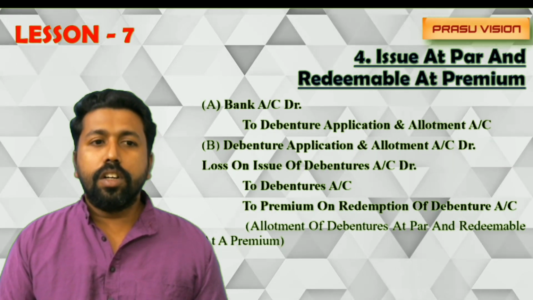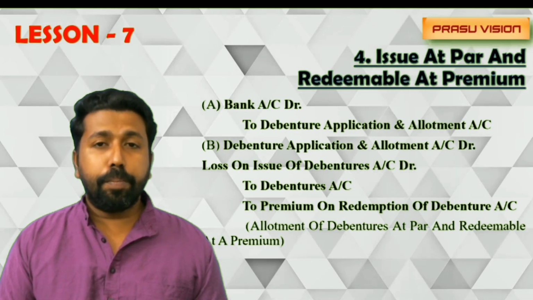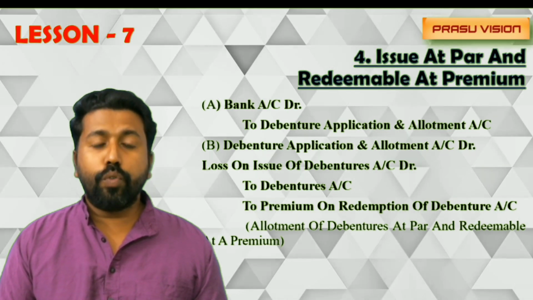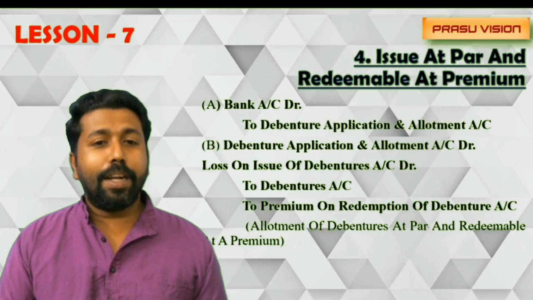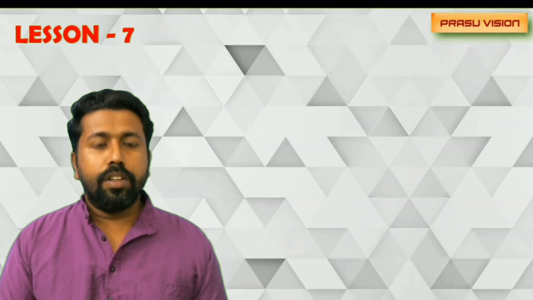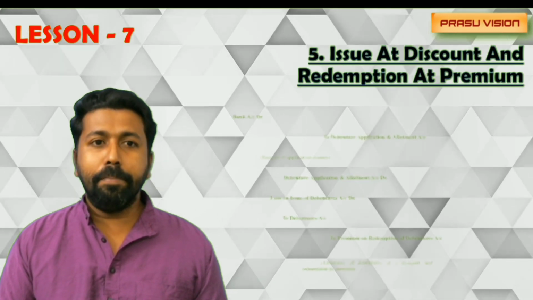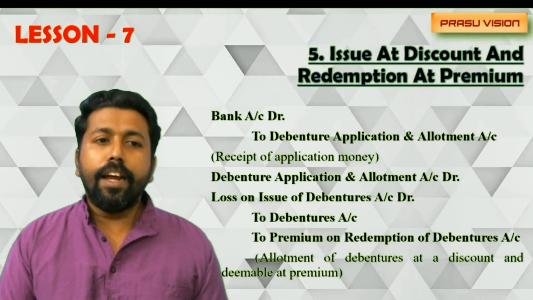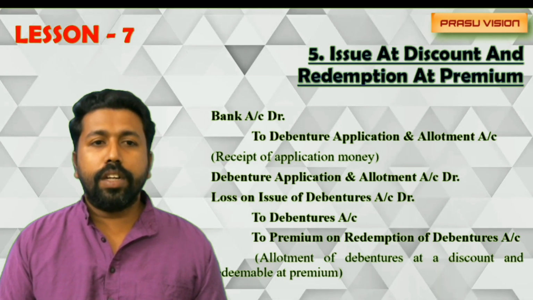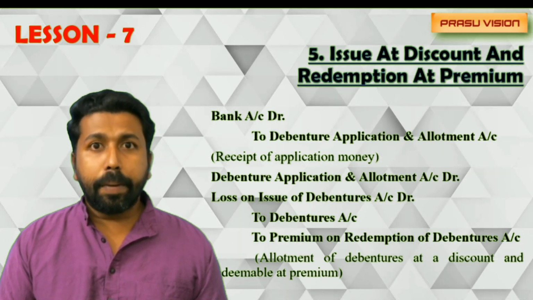allotment account. Then the second entry will be debenture application and allotment account debtor, loss on issue of debenture account debtor to debentures account, to premium on redemption of debentures account. And the fifth case, issued at discount and redeemable at premium, the entries will be bank account debtor to debenture application and allotment; debenture application and allotment account debtor, loss on issue of debenture account debtor to debentures, to premium on redemption